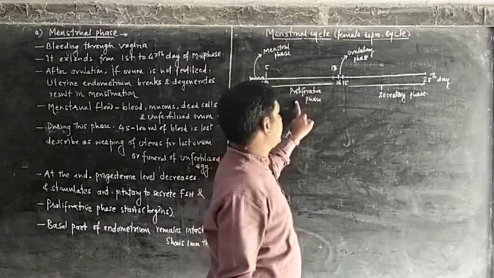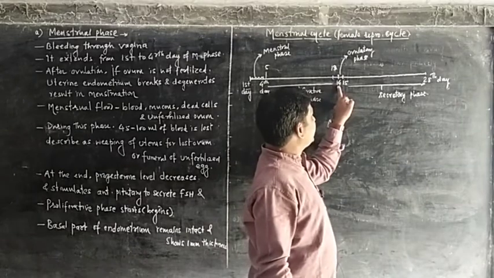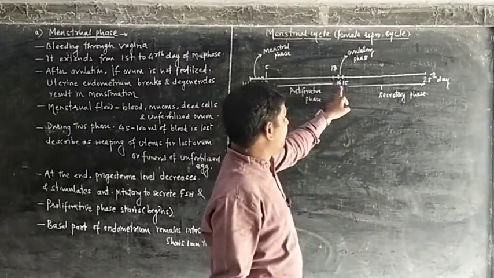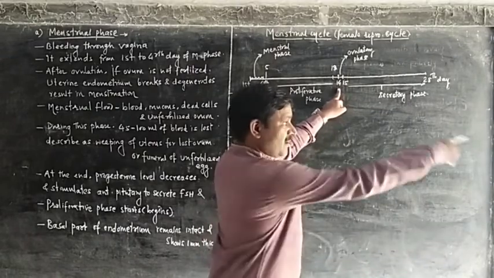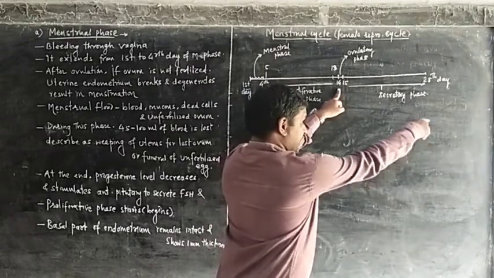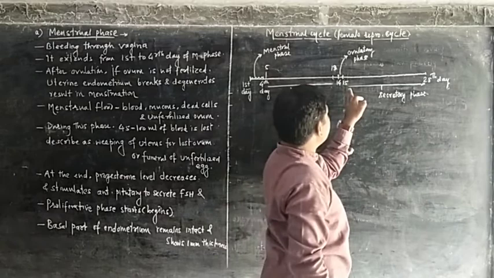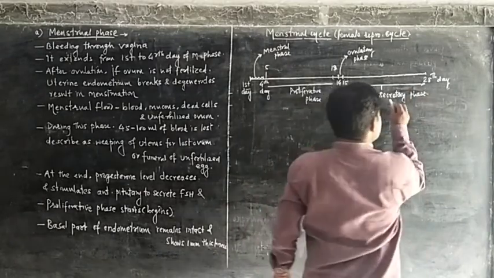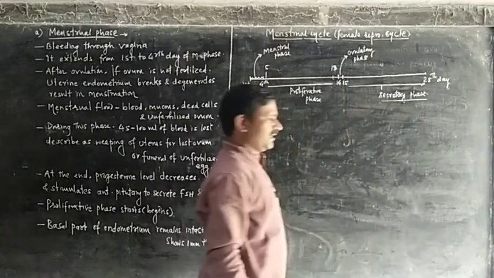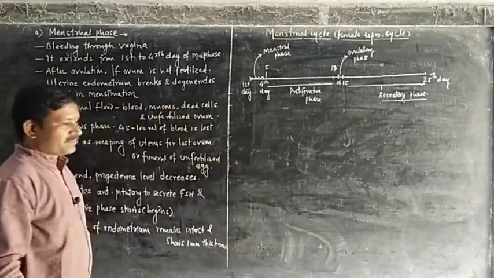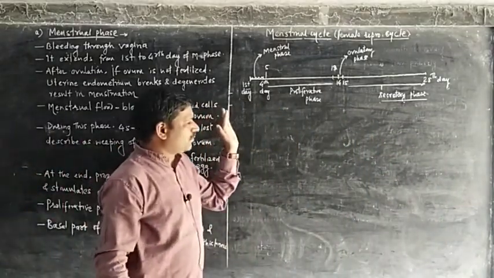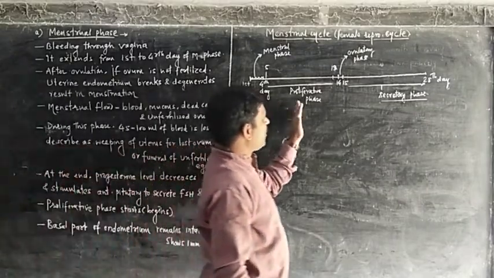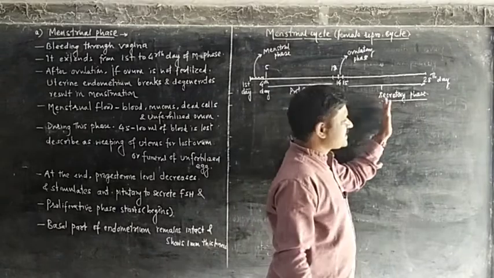Then on the 14th day, ovulation takes place, and from the 15th to 28th day, there is a secretory phase. In this way, the whole cycle is divided into 4 phases: menstrual phase, proliferative phase, ovulatory phase, and secretory phase.